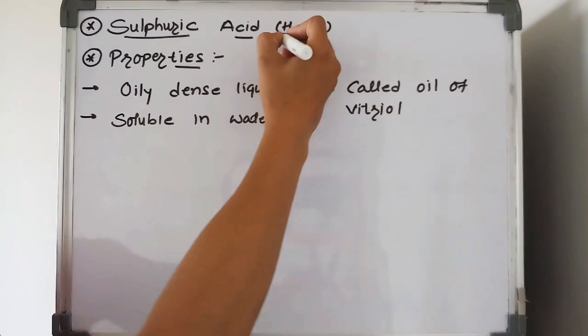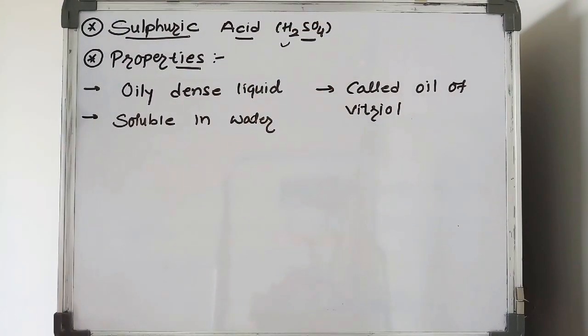What is the meaning of strong acid? Strong acid means it is 100% dissociated in water. So it's called a strong acid.